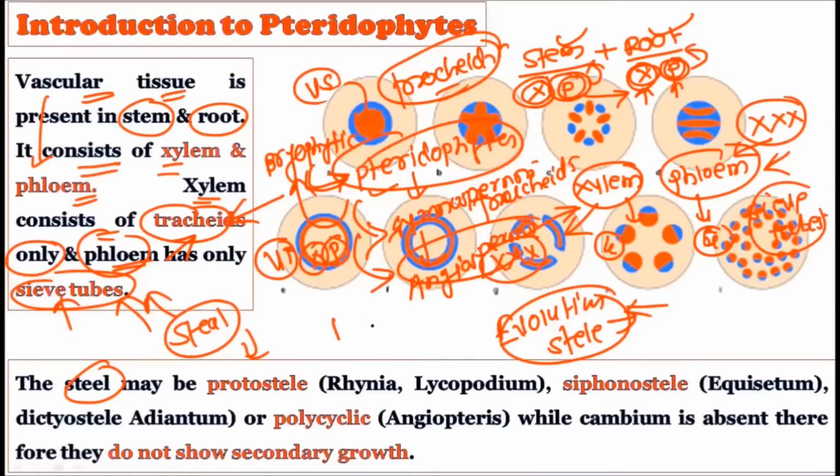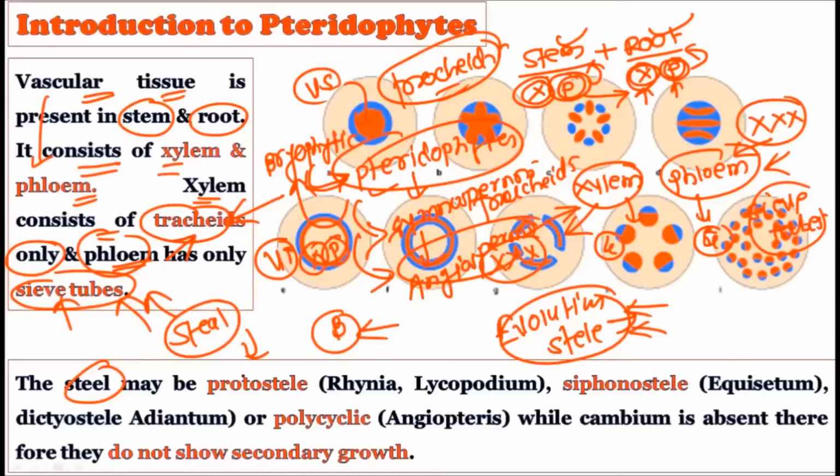Because in the bryophytes, when we study the bryophytic stem or the leaves, we do not find any type of stele there. But the stele is found in the pteridophytes, and not one but different kinds of steles are found in the pteridophytes, and that is why we have to study the evolution of the stele in the pteridophytes. It is similar to the evolution of the sporophyte in the bryophytes. The stele is also comparable with the sporophyte because it is evolving, and many types of steles were found in the pteridophytes.